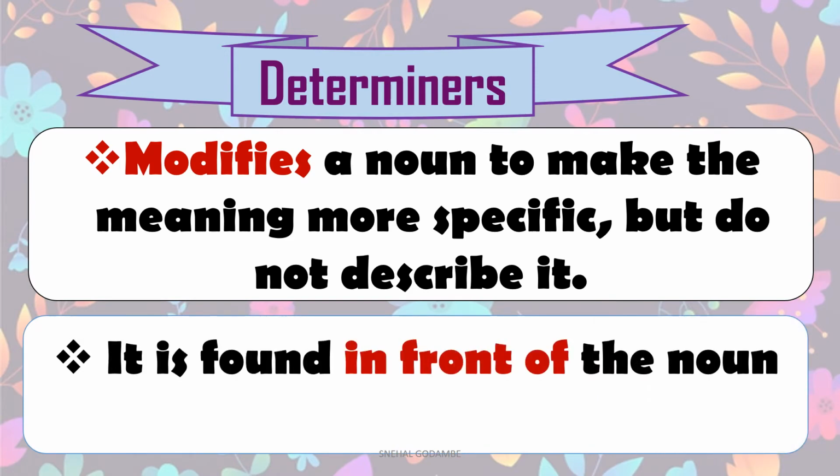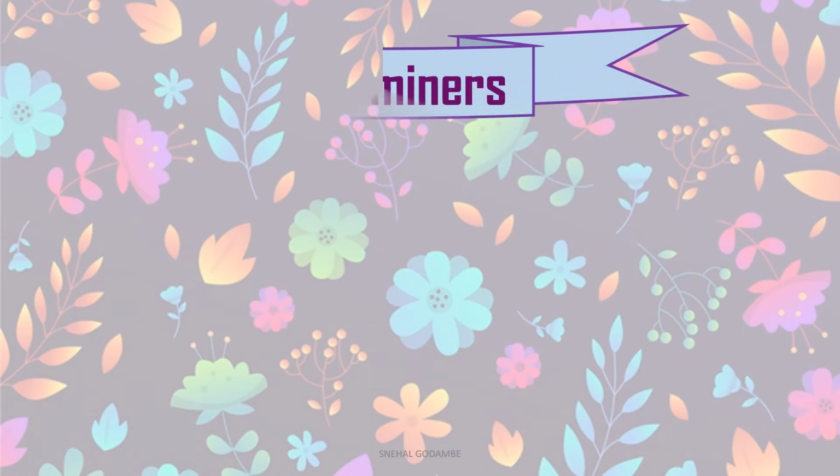The second thing is, it is found in front of the noun. Look at the words in red: in front of. It is found in front of the noun it modifies. We have seen the county inspector, an error, her husband, all those kids. So it always comes before, or in front of, the noun which it modifies. So remember that it comes in the beginning or in front of the noun. It will help you to find the determiner in a sentence or phrase.